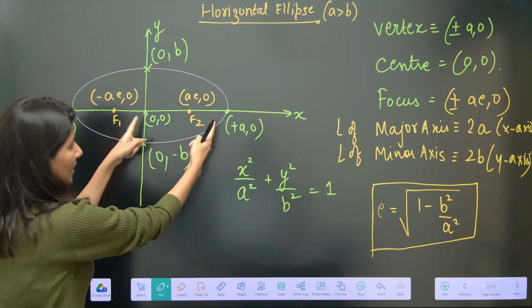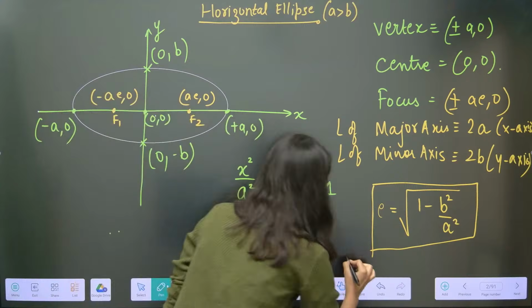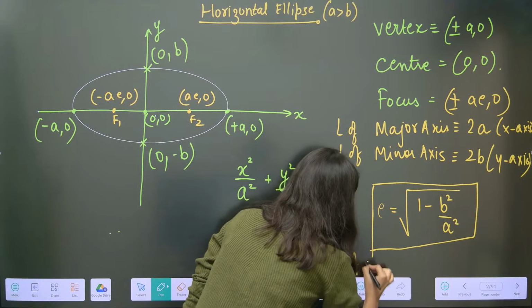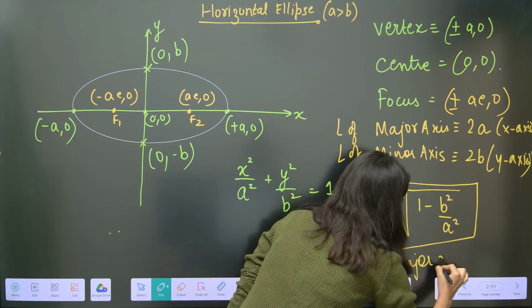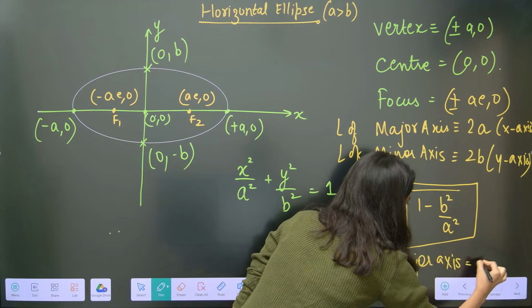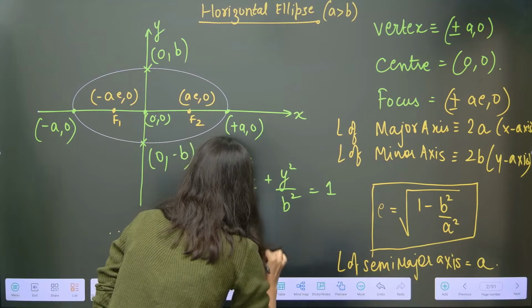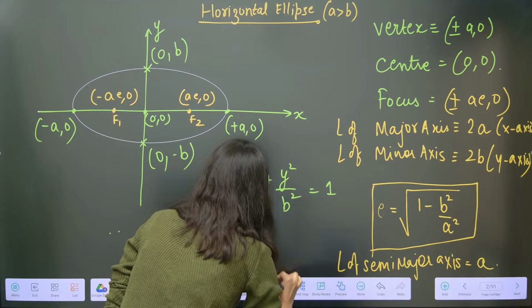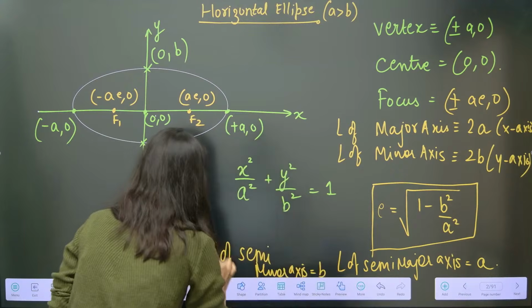Semi-major means half of this. So the length of semi-major axis will give you A, and the length of semi-minor axis is equal to B. Okay, clear?